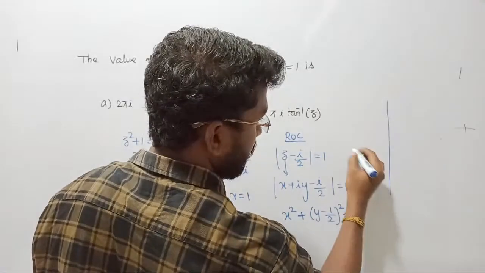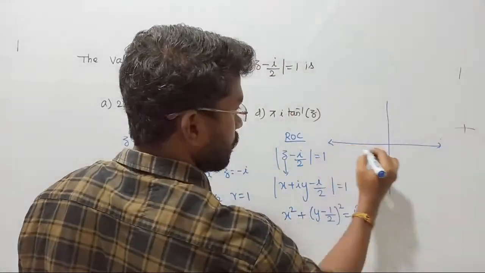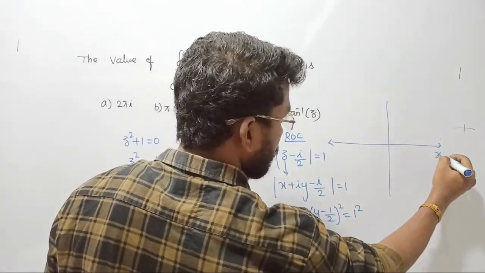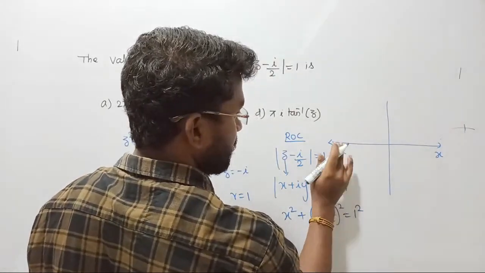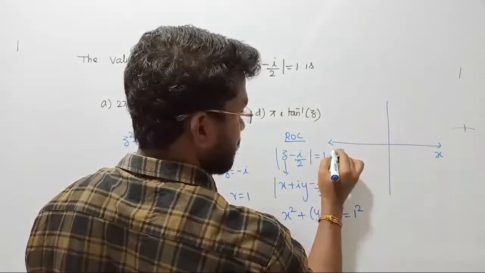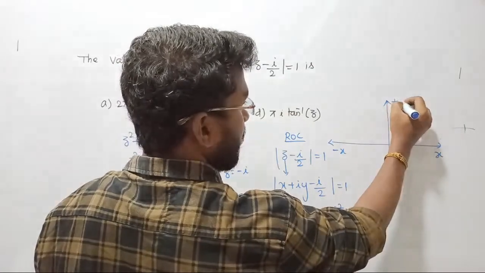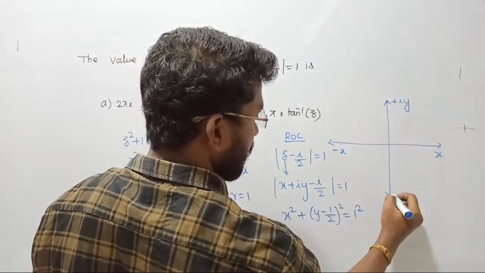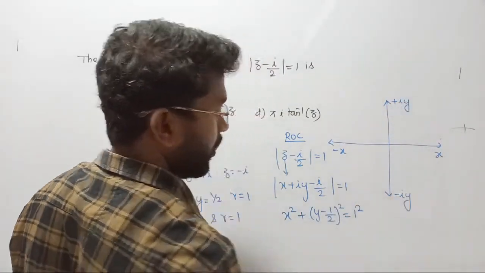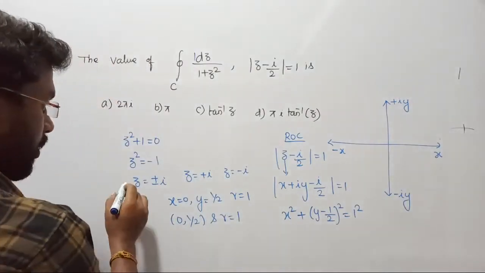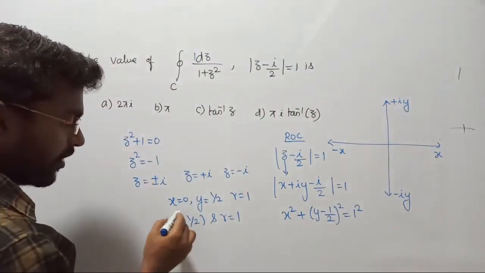Let me draw somewhere here. We all know where this is, guys. This is going to be the x-axis, this is plus x and this is minus x, and this is going to be plus i times y, and here it is going to be minus i times y. Exactly.